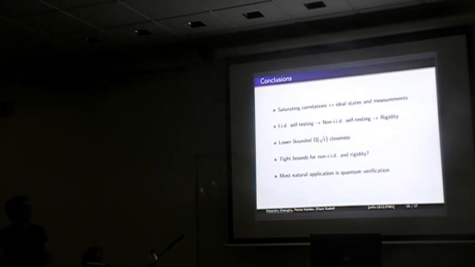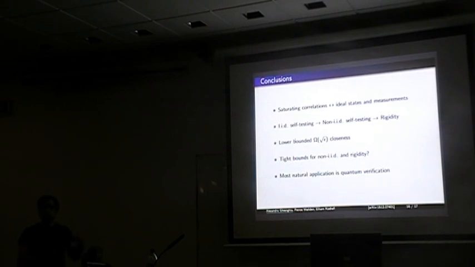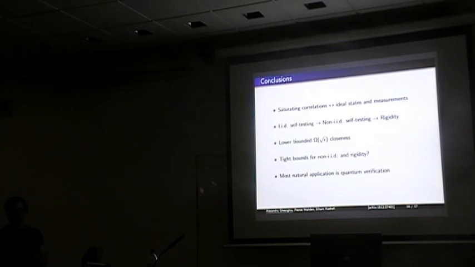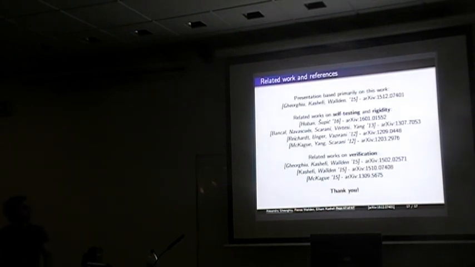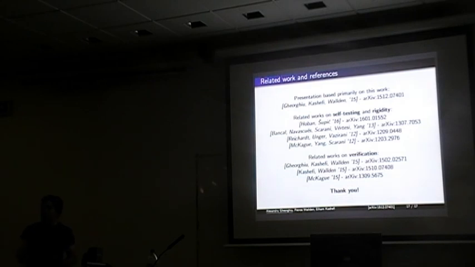We also showed that there is a lower bound in closeness of order root epsilon in terms of the IID self-testing, but we don't know if the other bounds are also tight, but we like to think that they're not and that we can get better bounds. And we also saw that the most natural application of this is to quantum verification. So with that, I leave you with some references, and thank you.